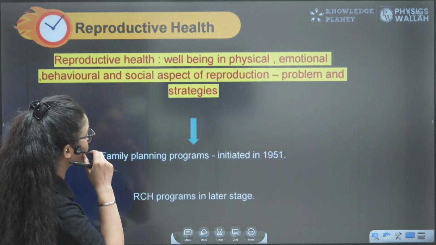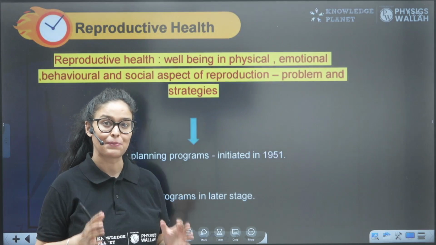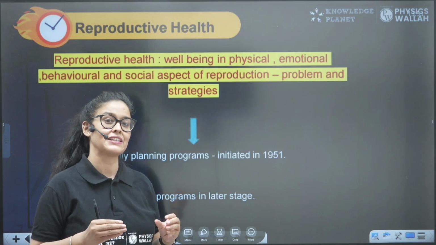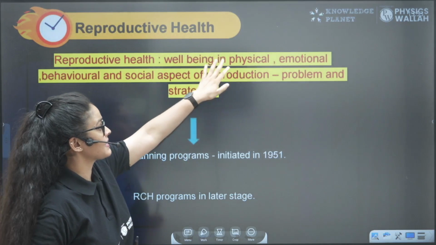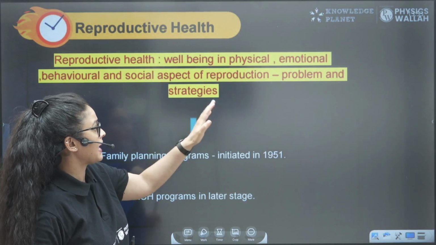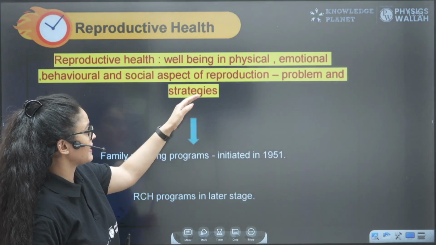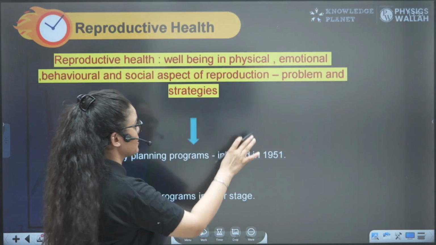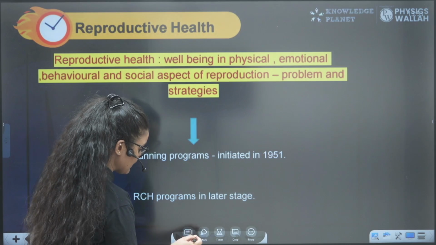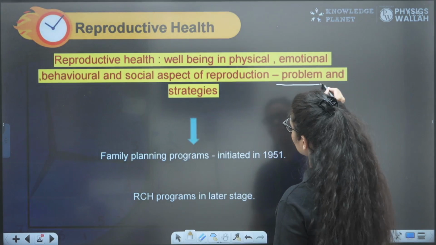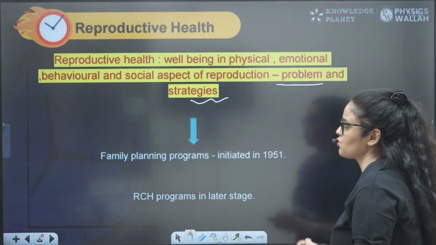This is reproductive health. So what is reproductive health? According to WHO, reproductive health means well-being in the physical, emotional, behavioral and social aspects of reproduction. In this chapter we will see its problems, and we will see the strategies to solve those problems.